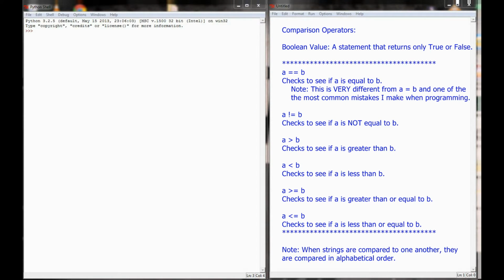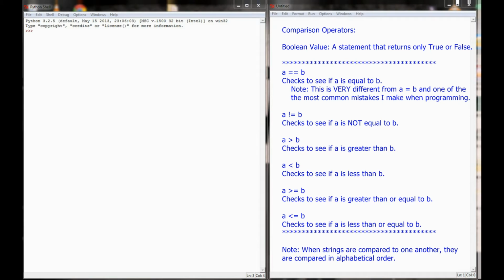Before we talk about comparison operators, you have to know what the term Boolean means. It's an important programming term. It comes up in a lot of books, and when I was first learning programming, Boolean was a word that didn't make a whole lot of sense to me. It seemed weird, and I didn't understand what it meant, but it's really simple and a powerful concept as well.